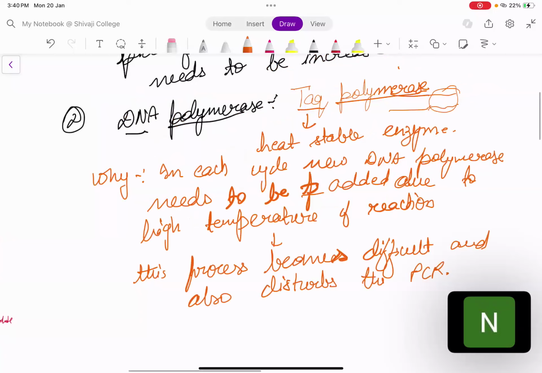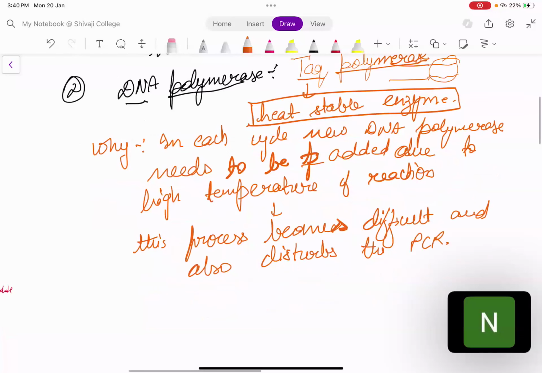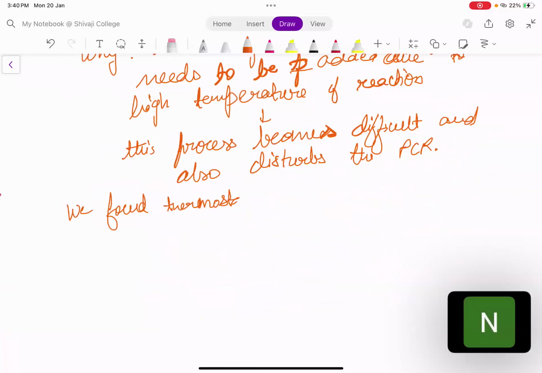This type of bacteria is thermostable, so it used to be present in areas which have high temperature. They are present in thermal hot springs where the temperature is very high. There we found in these bacteria an enzyme DNA polymerase which is heat stable, and the name of that DNA polymerase is Taq polymerase. So we discovered Taq polymerase from these bacteria, and we now use this enzyme in our PCR reaction.